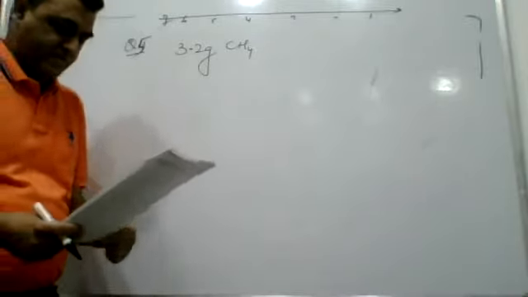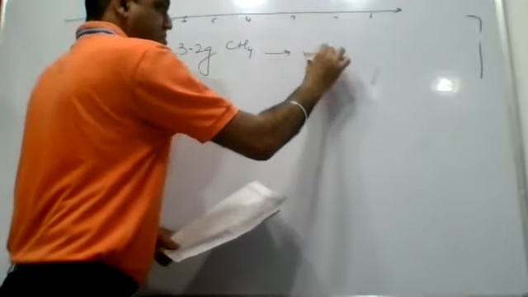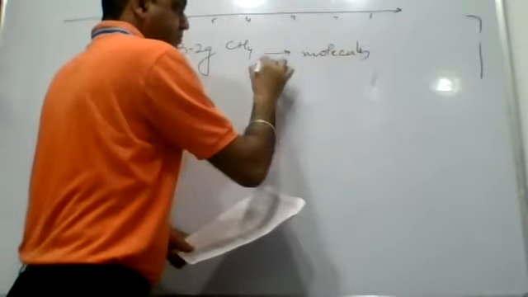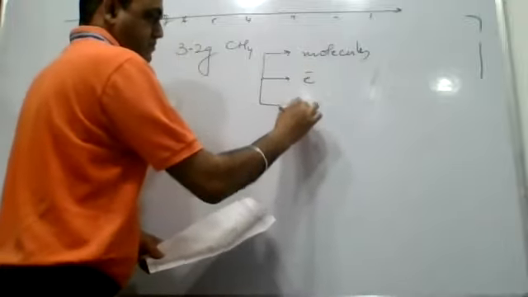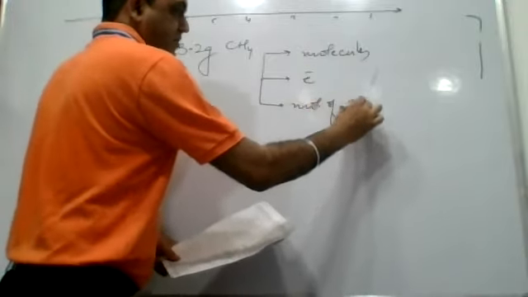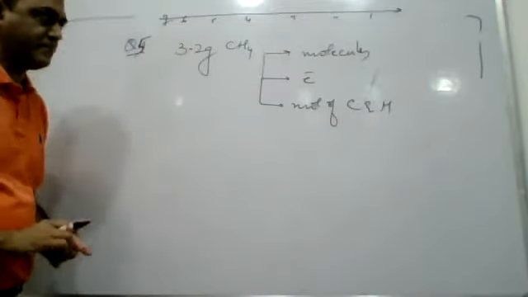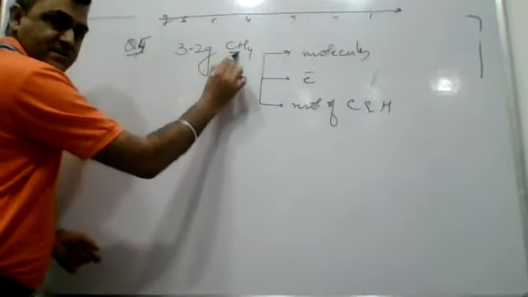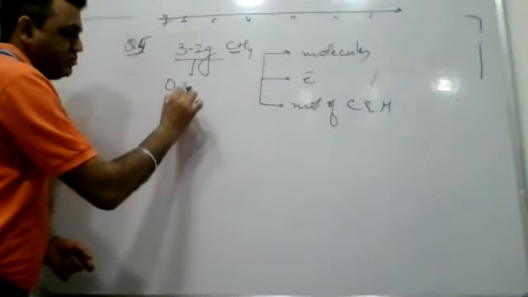Let's do the analysis. As per the options, you're asked to calculate the number of molecules, number of electrons, moles of carbon as well as hydrogen in 3.2 grams of methane. Methane has molar mass 16, so 3.2 grams will amount to 0.2 moles.